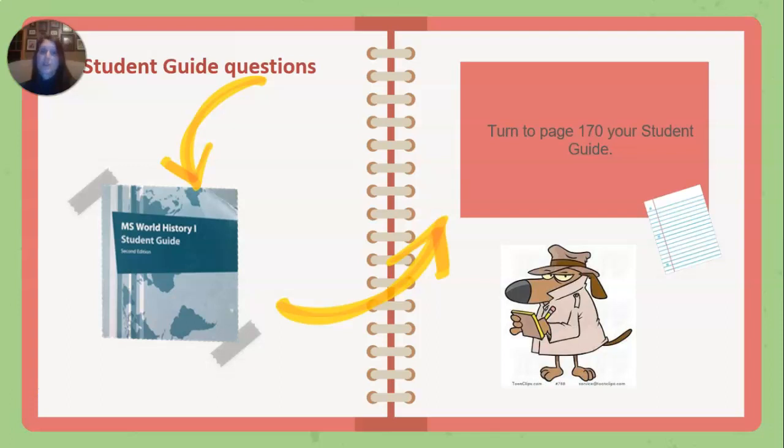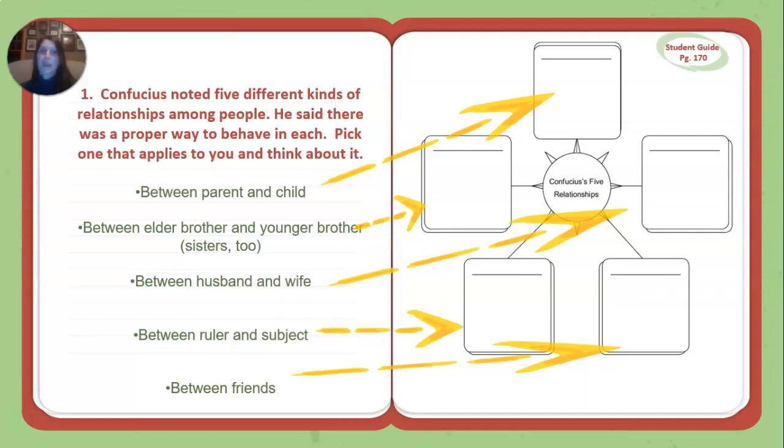Your student guide questions. So turn to page 170 in your student guide. And if you'll take a look, there's a chart there and it says Confucius' 5 relationships. So it's important that you do have your reading completed for this lesson, which explains more on these 5 relationships. But he basically notes that there are 5 different kinds of relationships among people, and he said there was a proper way to behave in each.